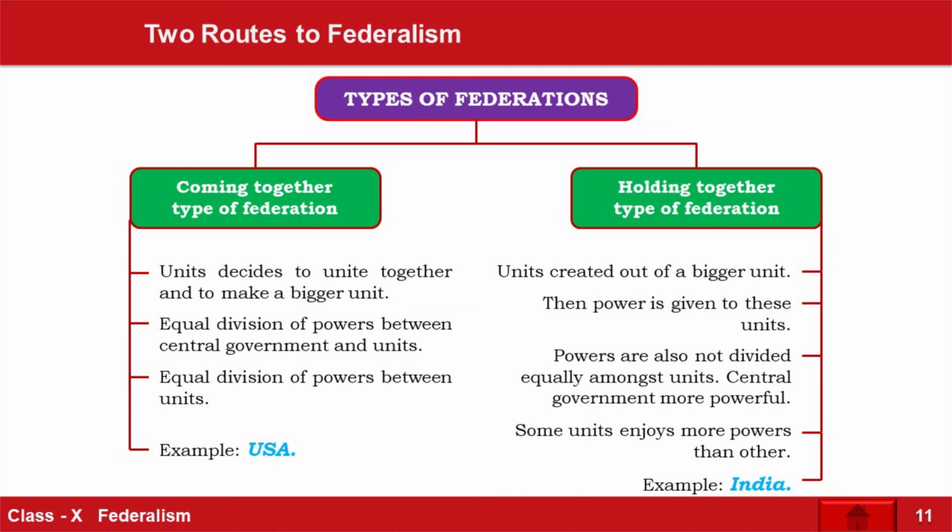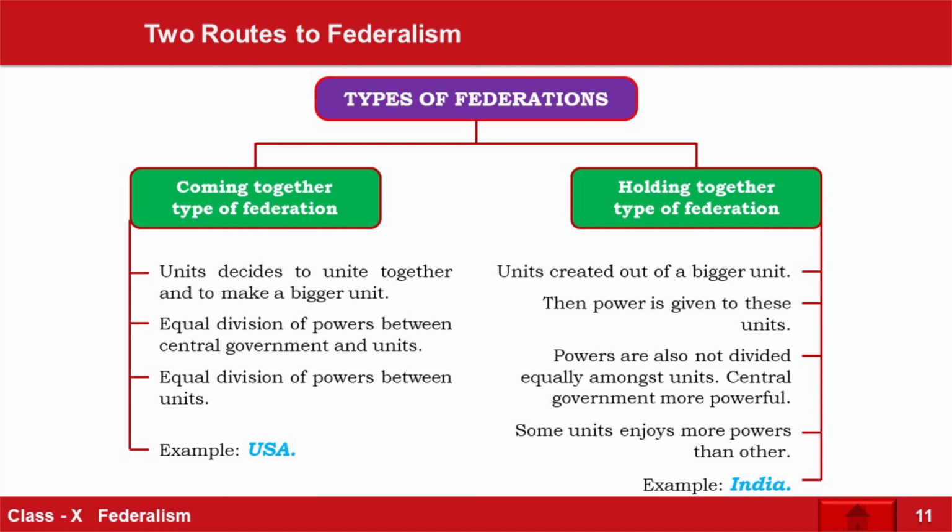Let me give you the example of the UK. The UK has 4 countries: England, Scotland, Northern Ireland and Wales. It is made up of 4 countries. These countries were small. They came together. Well, historically something is different. England captured Wales and Scotland. I'm not going into the history, but in a nutshell, just to make you understand, 4 countries are coming together to form a big nation on paper, correct? And at the time of functioning, they all remain independent, meaning all states would have equal powers. There will not be a strong central power. This is the case of coming together.